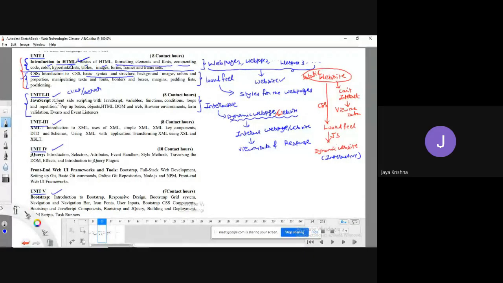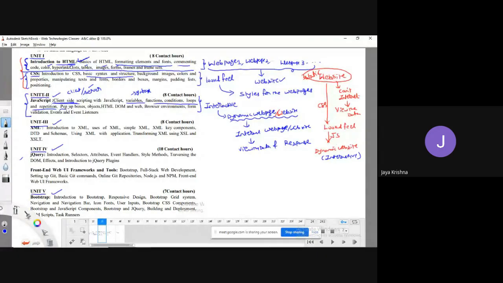So we will see this JavaScript at client side. Actually, it all works at the server side, that is jQuery. Client side, variables, functions, conditions, these are all known. So we are going to see the basic syntax. That's it. The remaining concepts you all know already.